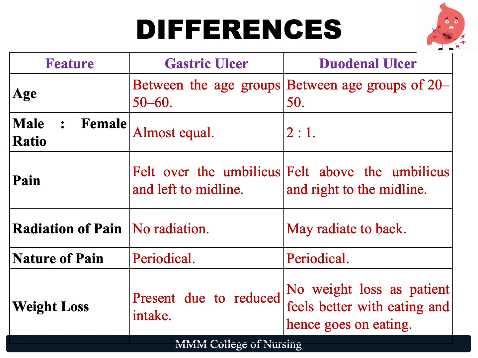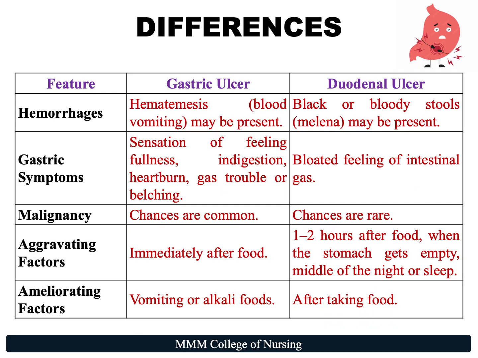Radiation of pain in gastric ulcers, no radiation, whereas in duodenal ulcers, it may radiate to the back. The nature of pain in both cases are periodical. With regard to weight loss, it is present due to reduced intake in gastric ulcer, whereas in duodenal ulcer, no weight loss as patient feels better with eating and hence goes on eating.